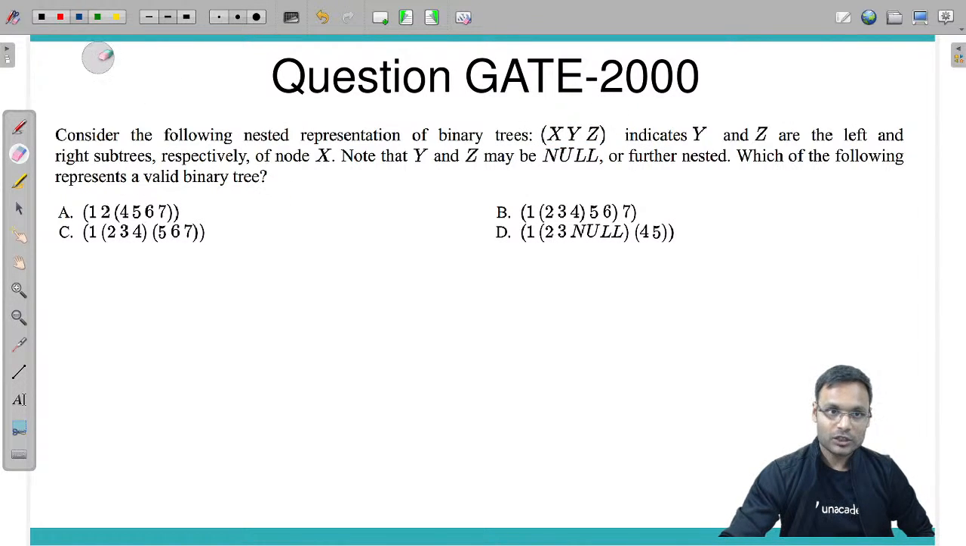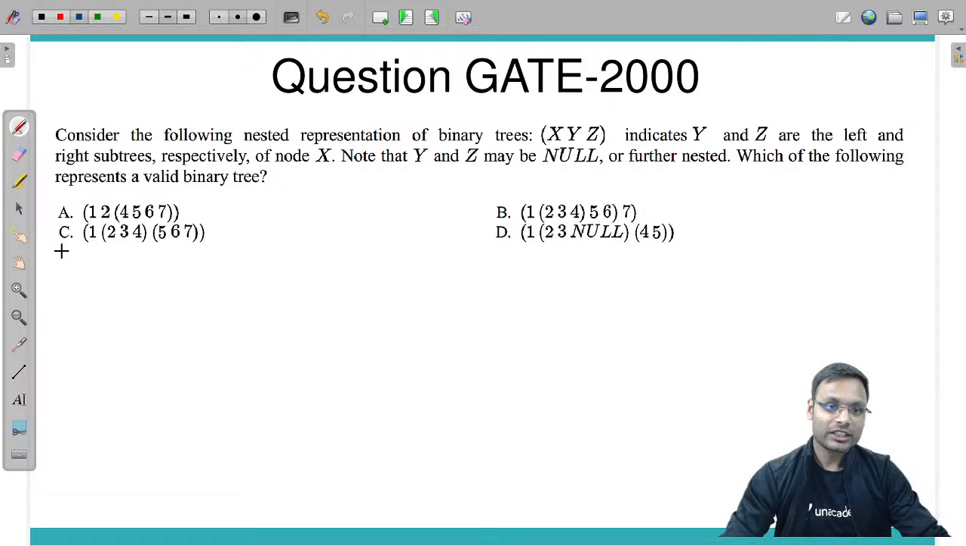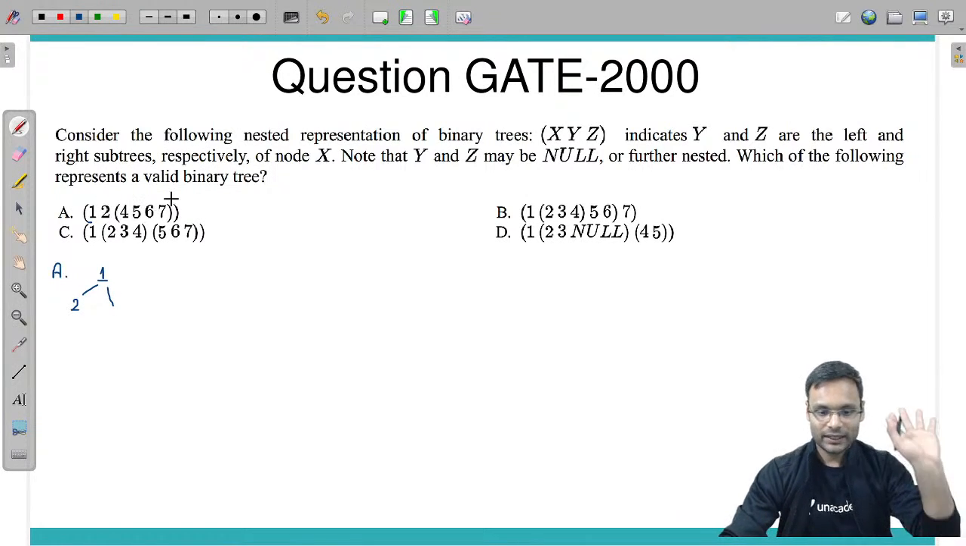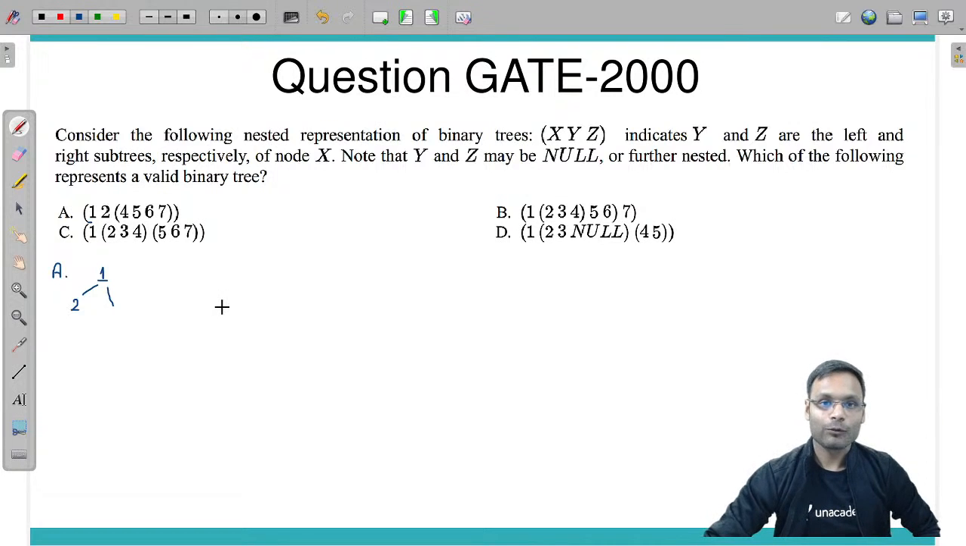So let's try to draw the tree for each option. For option A, looking at the complete parenthesis, the very first thing is the root, so 1 is the root. The second thing is the left subtree, so 2 is the left subtree. The next thing is a bracket, which is the right subtree, and it has 4, 5, 6 and 7.